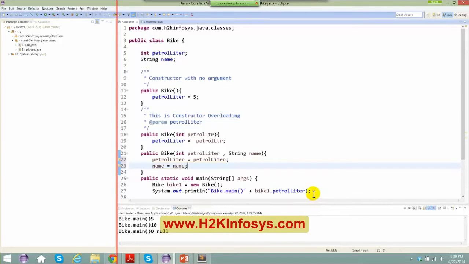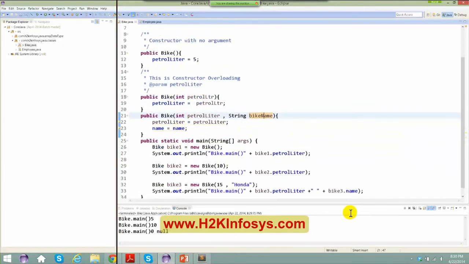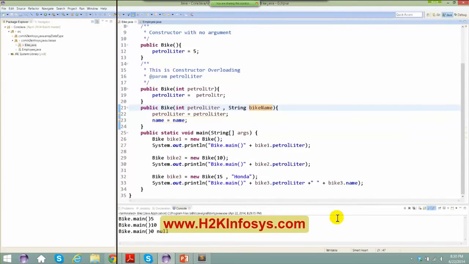Now let me say this as bikeName, and make sure, if you can see, I'm following a naming convention here: b as in small, N as in capital. So this is kind of a camel case which you need to use in Java. All right, that's important.